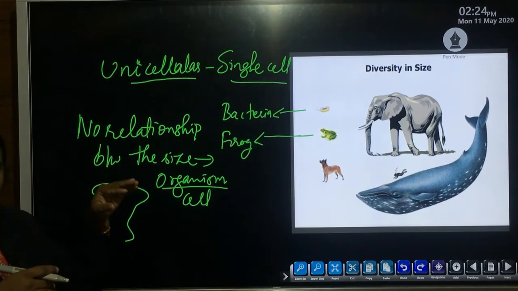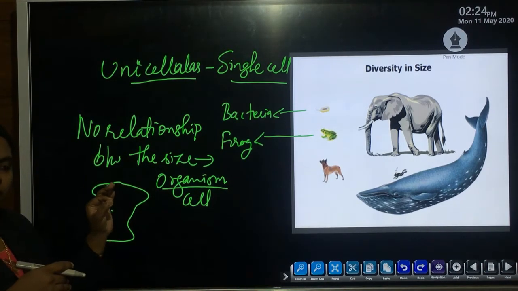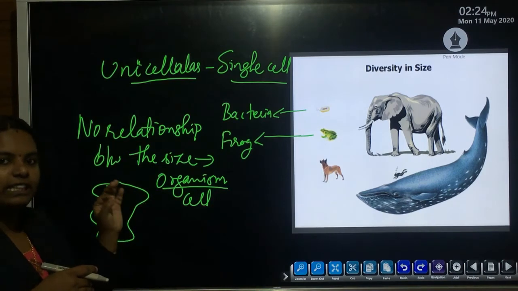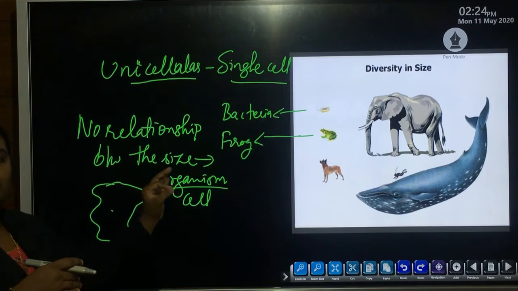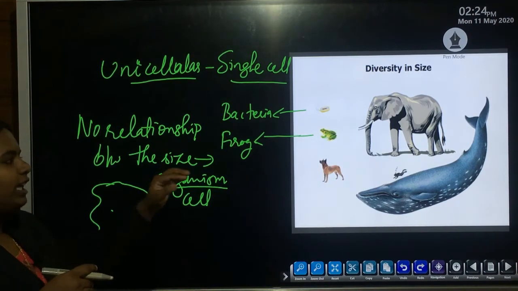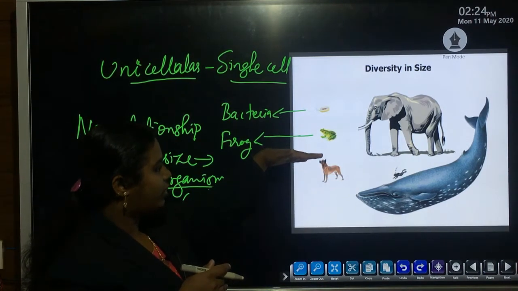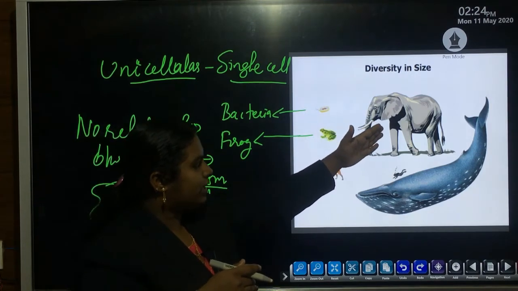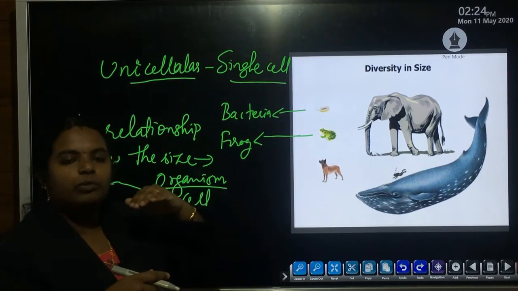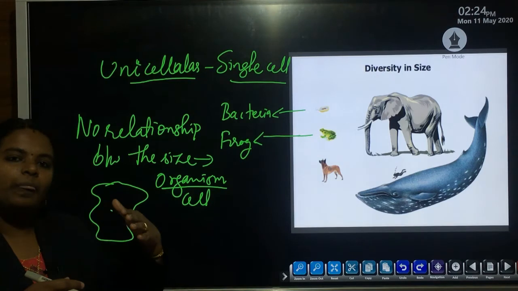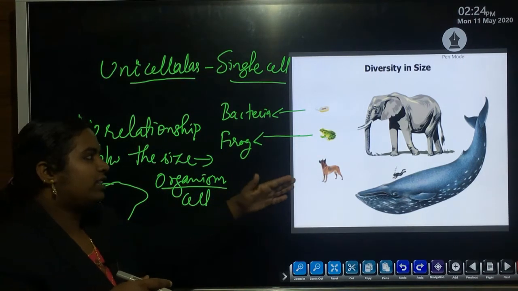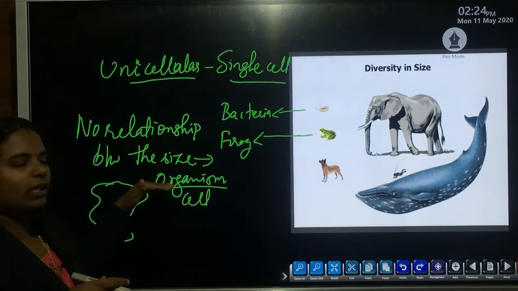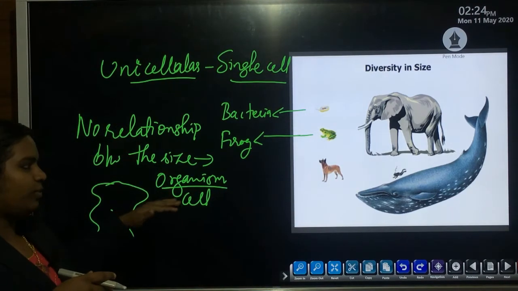If the cell is very small, then that organism is also very small in size, because its body consists of only a single cell. But in case of multicellular organism like a frog, or dog, or elephant, or whale, their body consists of many cells joined together. So, there is no relationship between the size of the organism as well as the size of the cell.